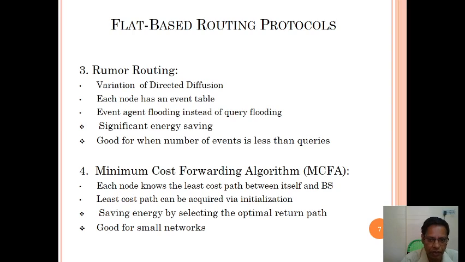Minimum cost forwarding algorithm, MCFA. This is important. You may expect a question like, what is MCFA?